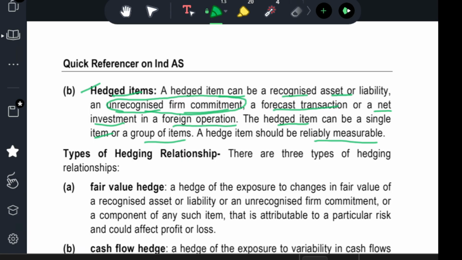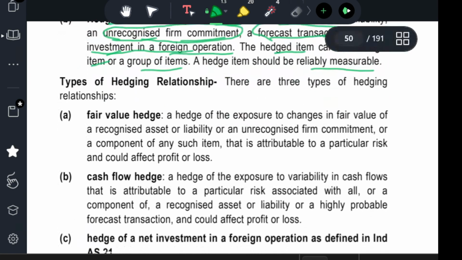The hedged item can be a recognized asset and liability. A hedged item can be an unrecognized firm commitment. A hedged item can be a forecast transaction. A hedged item can be a net investment in a foreign operation also. Now, a hedged item can be a single item or a group of items.